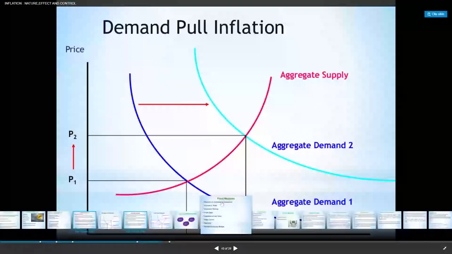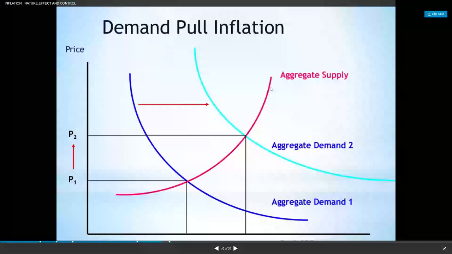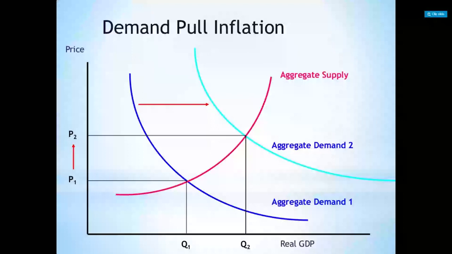So when the companies are producing goods and services, what is happening to the cost? Costs are increasing. That is, the cost of production is increasing. That is the reason the producers are increasing the prices. So they are pushing the prices up. So that is the reason we are calling it cost push inflation.